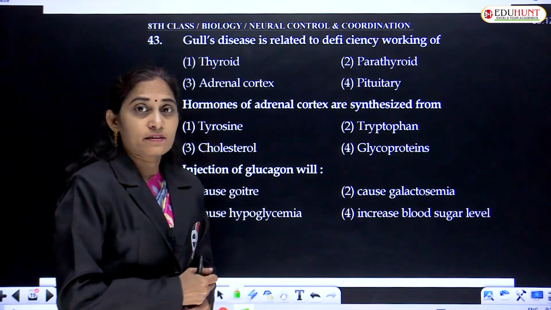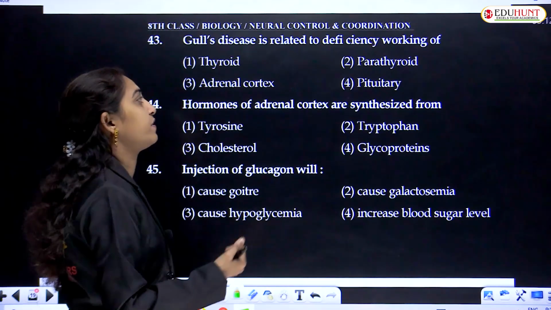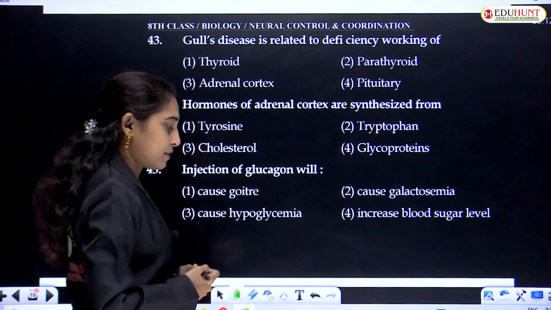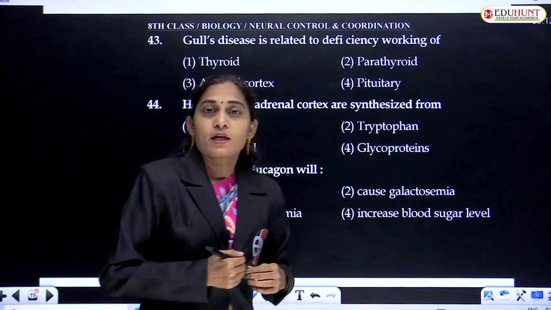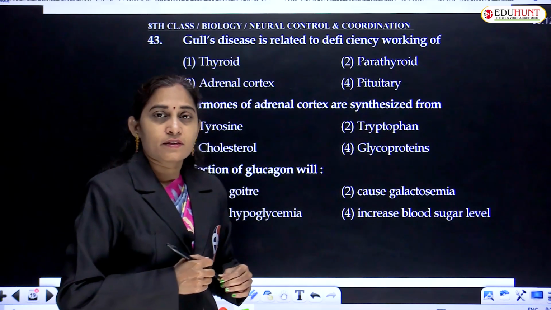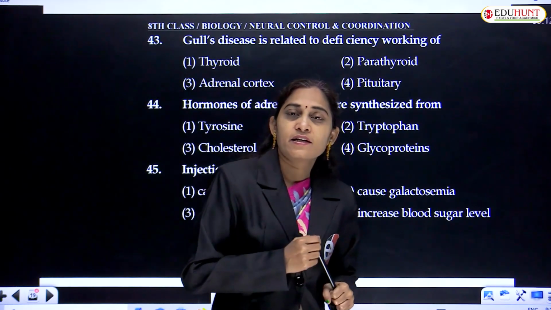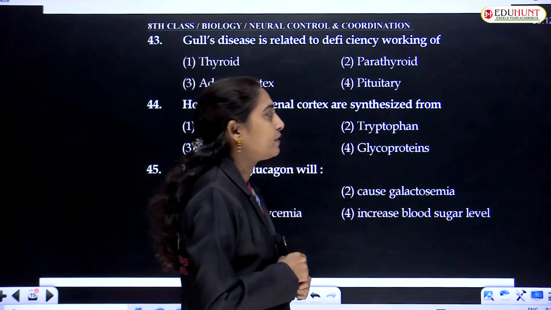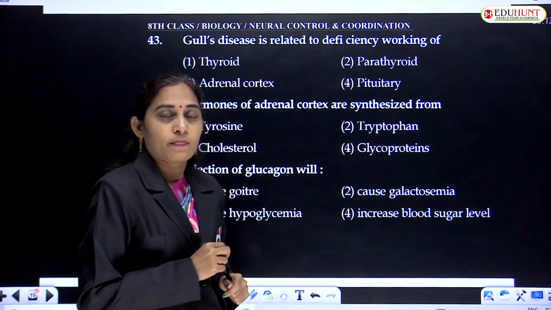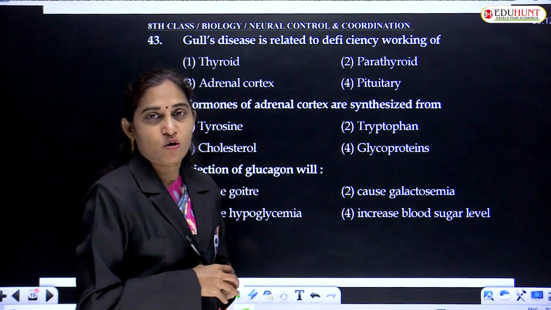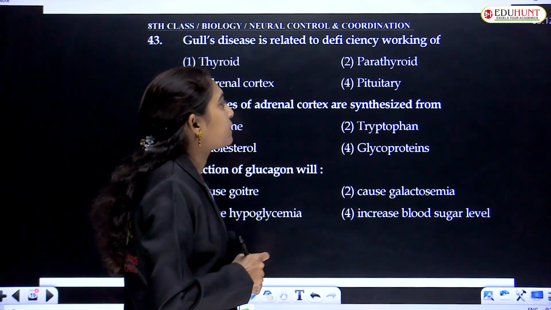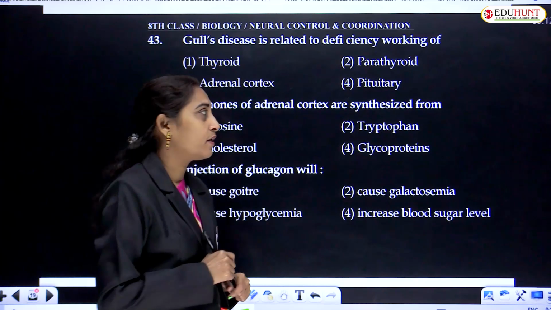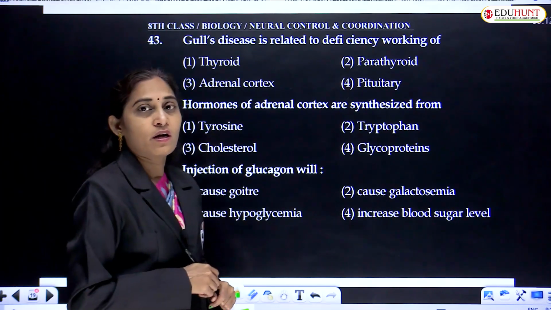Gall's disease is related to deficiency of which hormone? We have seen the thyroid gland, whose secretions are T4 and T3, that is thyroxine hormone: tetraiodothyronine and triiodothyronine.